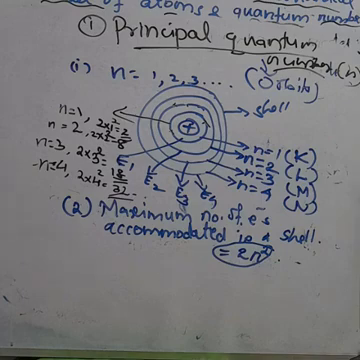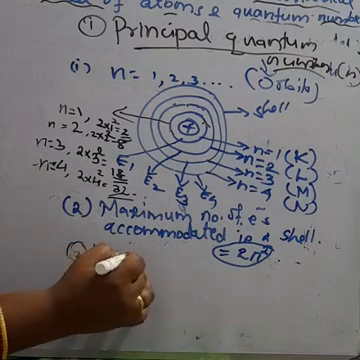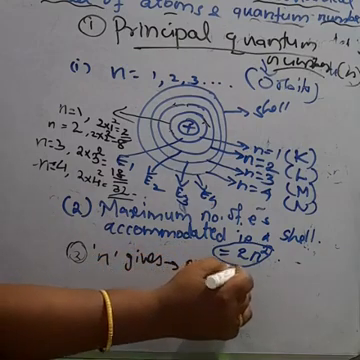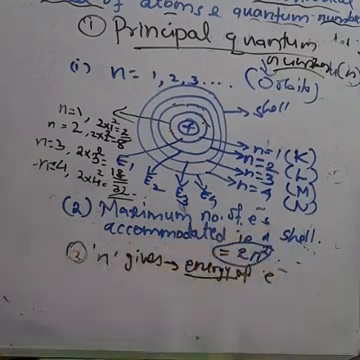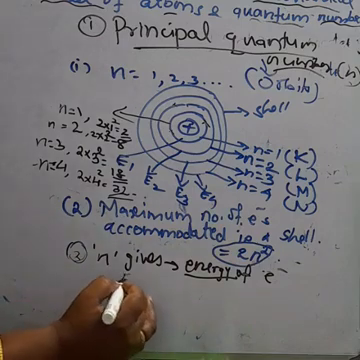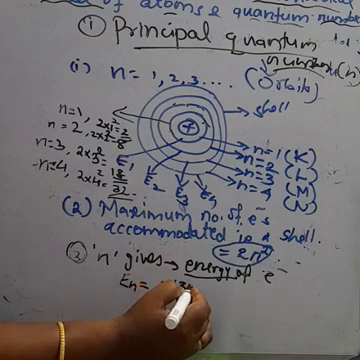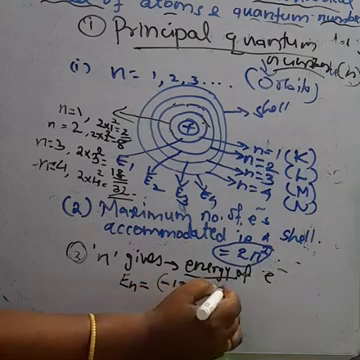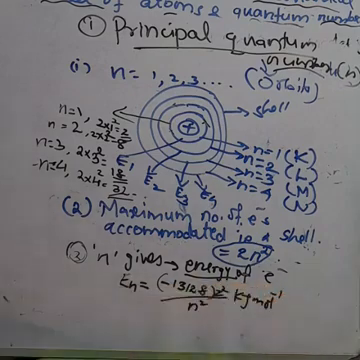And what is the third point? The n gives the energy of the electron. The n means the orbit. This tells about the orbit. The n gives the energy of the orbits. En is equal to minus 1312.8 into Z square by n square kilojoule per mole. This is the energy of the orbits.